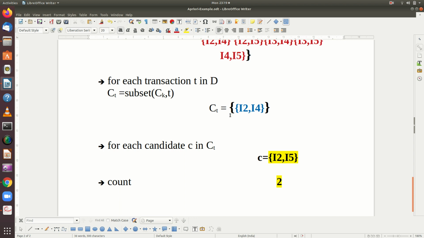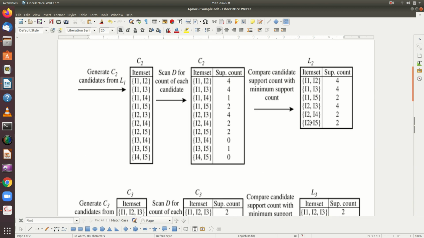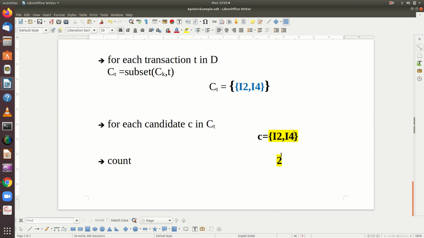Now there is going to be only one candidate. So you enter here with C is equal to I2, I4 and it will be counting. How many times we have I2, I4? 1, 2, so only 2 times. Let us check here. So I2 comma I4 is available only 2 times. So the count will be 2. So here we end this for loop.